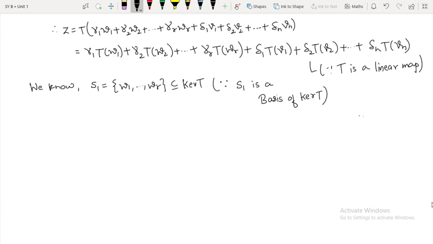But some element is present in kernel of T. What is the meaning of that?